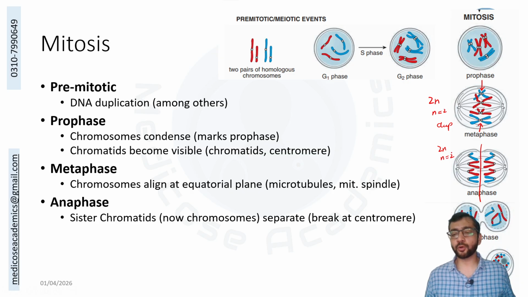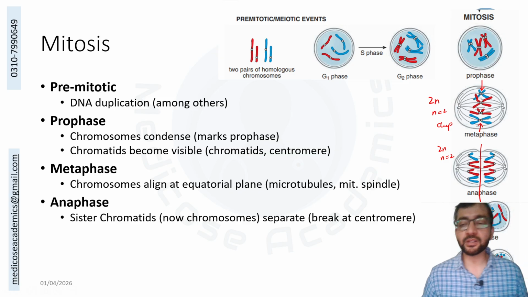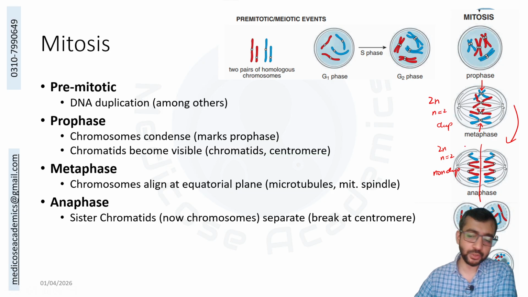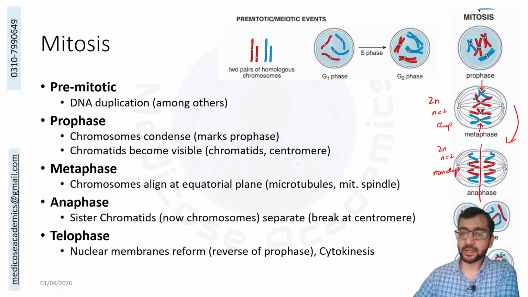So it is 4 chromosomes or 2 pairs, but it is non-duplicated. This is an important thing to be understood, that moving from this step to this step, the chromosome number remained the same. You still count the same number of chromosomes, you just remove the word duplicated from it. So they break and move away towards the poles, and then comes the telophase.